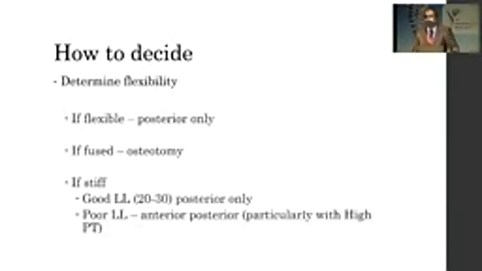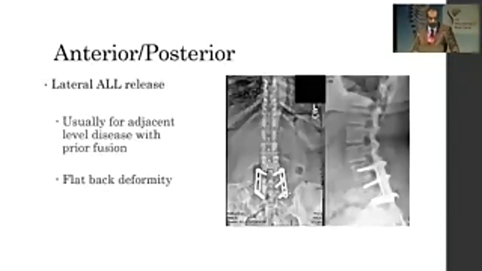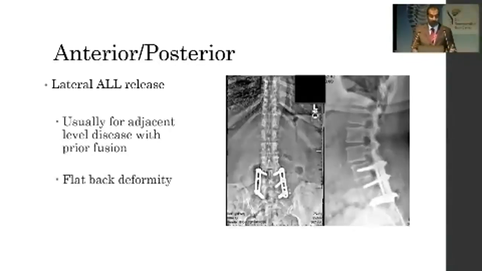So how to determine if you want to go anterior or posterior? If it's flexible, usually posterior only works. If it's fused, usually osteotomies are required. If it's stiff with good lumbar lordosis, 20 to 30 degree, posterior only can work. If it's poor lumbar lordosis, anterior and posterior will be required, especially if it has a very high pelvic tilt. And laterally, we can use it for adjacent level disease with prior fusion and flat back deformities because it decreases the morbidity rather than going anterior posterior.